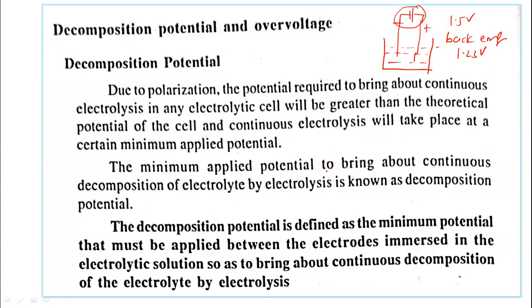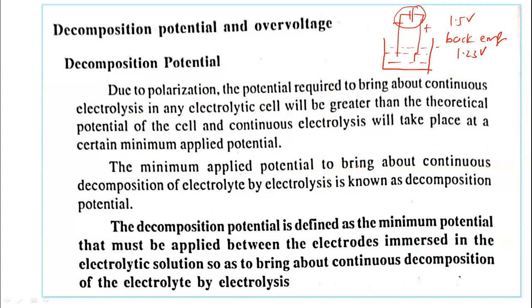So the minimum applied potential to bring about continuous decomposition of the electrolyte by electrolysis is known as decomposition potential. What is decomposition potential? It is the minimum applied potential greater than that of the back EMF.